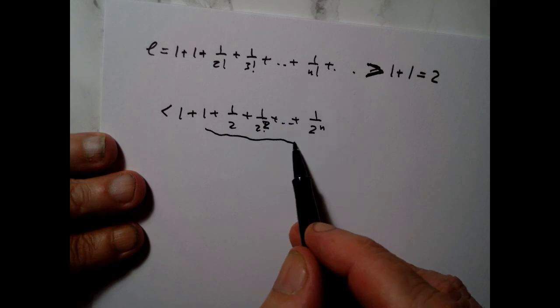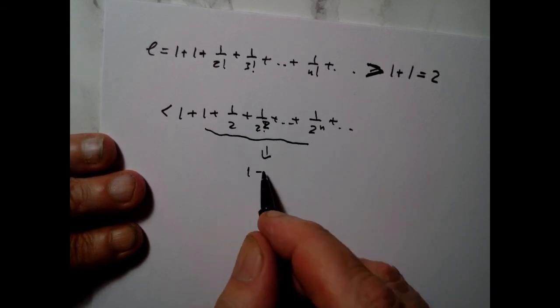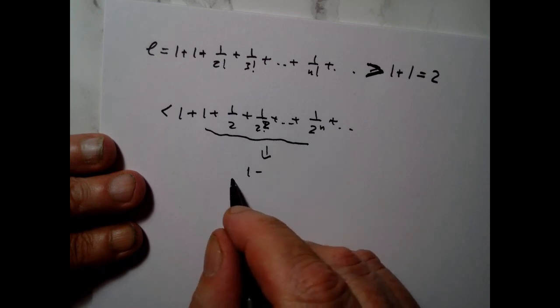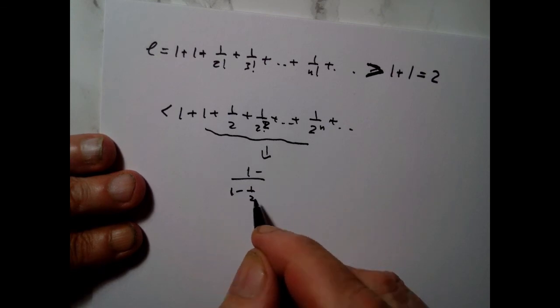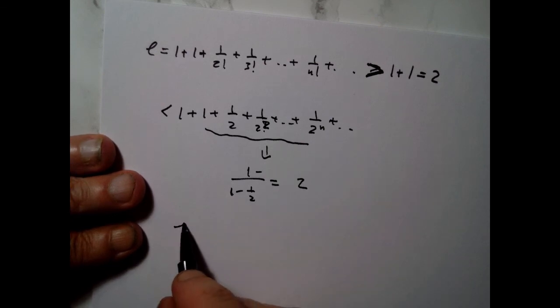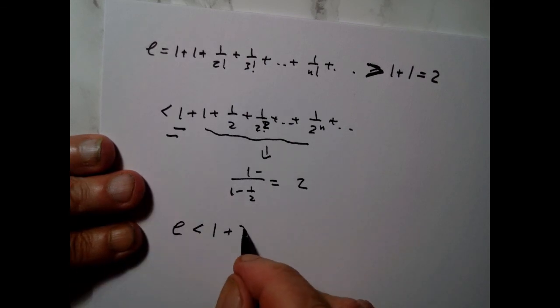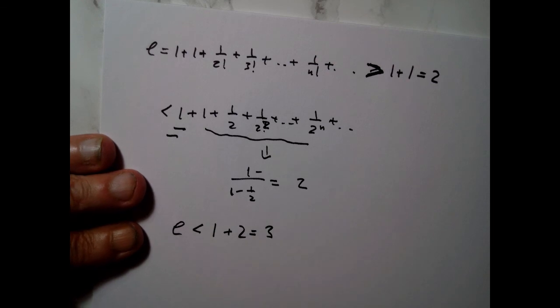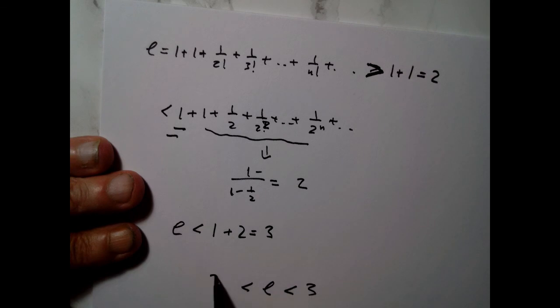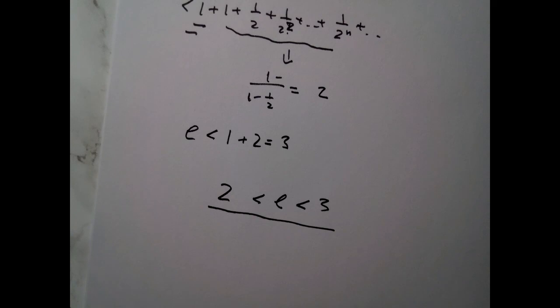This is a geometric series, and it converges to 1 divided by 1 minus 1 half, so that will be 2, and therefore e is less than the first 1 plus 2, which is equal to 3, and this is why you all knew from childhood that e must be less than 3 and greater than 2. Alright, and this completes my discussion about the number e.